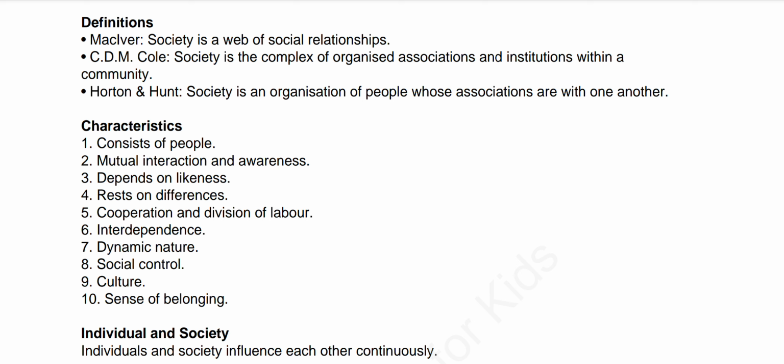Society is understood as a network of social relationships, but not all relationships are social relationships. Social relationships exist only when the members are aware of each other. Without this awareness, there can be no society. When there's awareness, there is interaction.